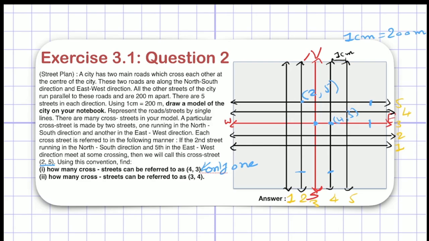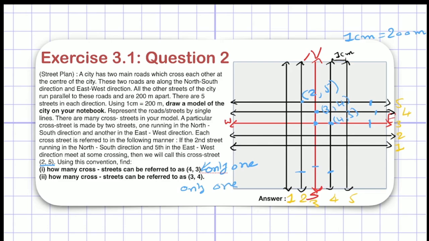The second question is, how many cross streets can be referred to as (3, 4)? Now we have (3, 4). So 3 will be the third street in the north-south direction. Which is the third street in the north-south direction? It is this red one. Now 4 is the fourth street in the east-west direction. It will be this. Both cross each other at this point, so I can name this point (3, 4). Let me just write (3, 4), right? Is there any other cross street that can be referred to as (3, 4)? Absolutely no, right? So the answer to this question will also be only one.